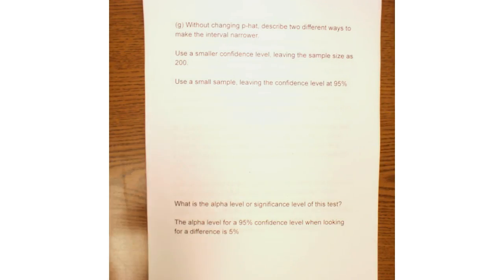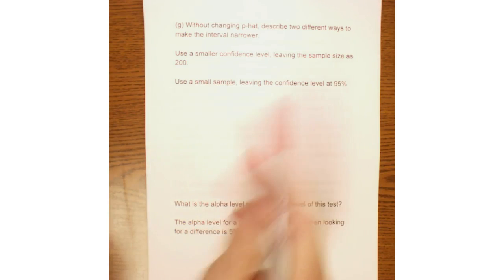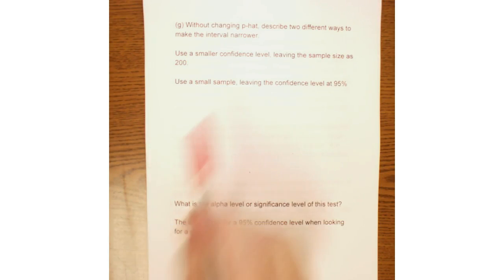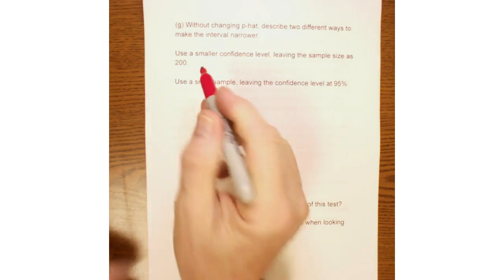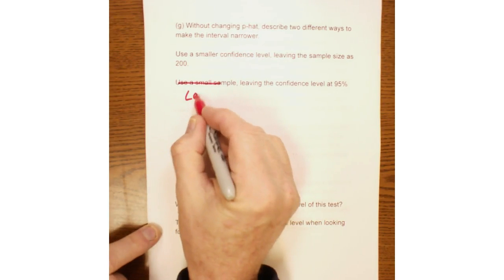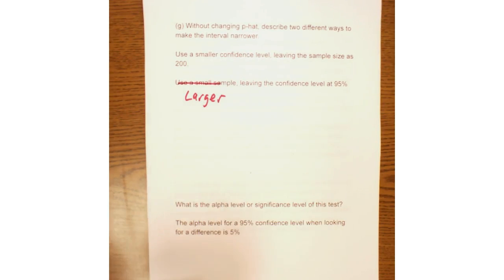Without changing P hat, I described two ways you could make the interval narrower. Well, the first thing you could do is use a smaller confidence level, leaving the sample size as 200, or you could use a larger sample and leave the confidence level at 95%. That's a teacher technique.